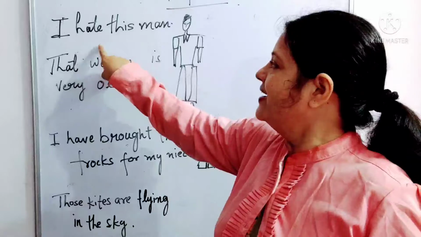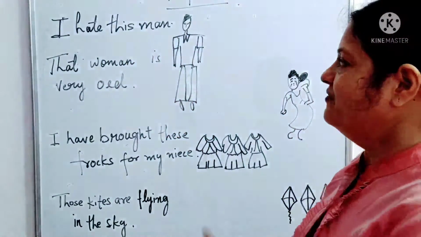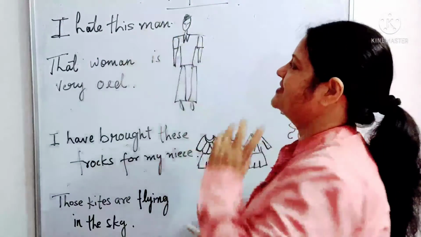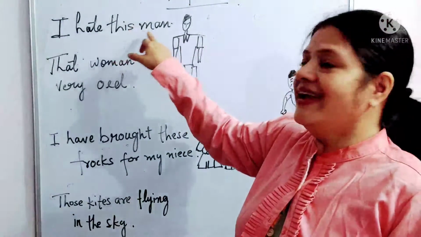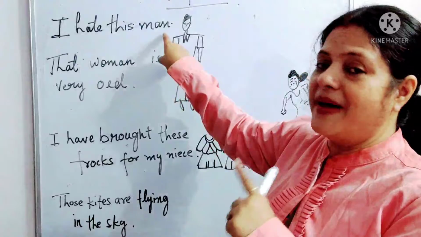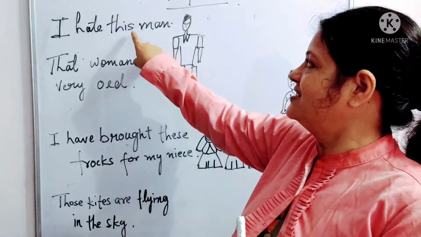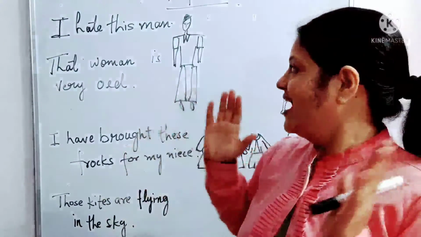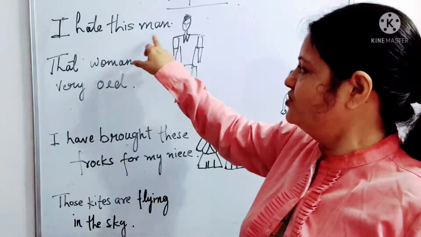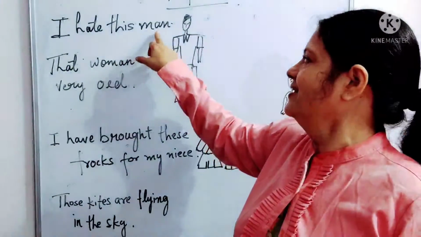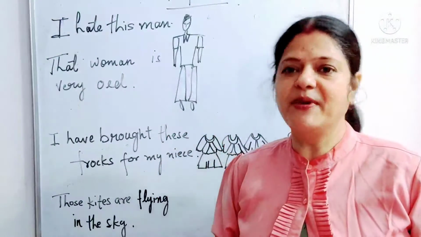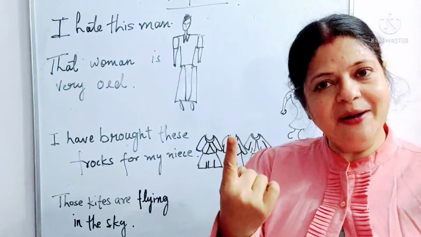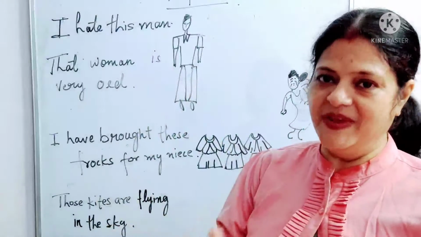Okay. So I hate this man. So here we see that this has come just before this noun, indicating this noun, this man, and that is why this man has become an adjective. So it has just come before man. Understand? So we have used this because it is one in number and close to the speaker.